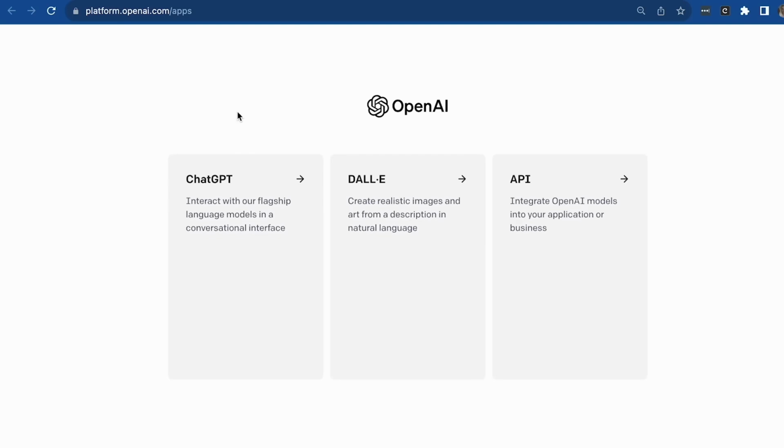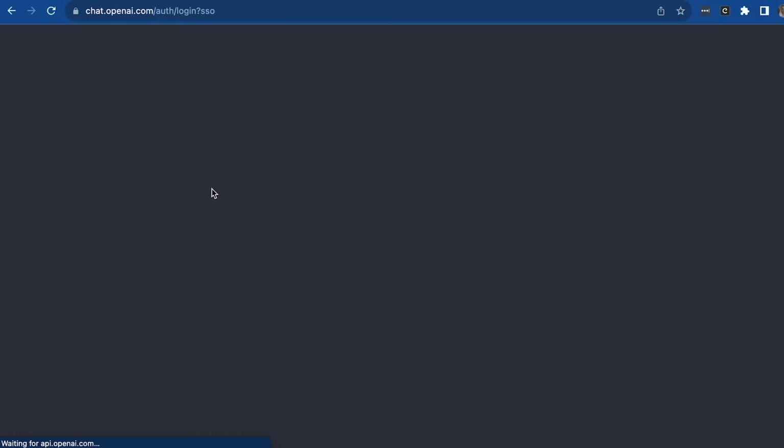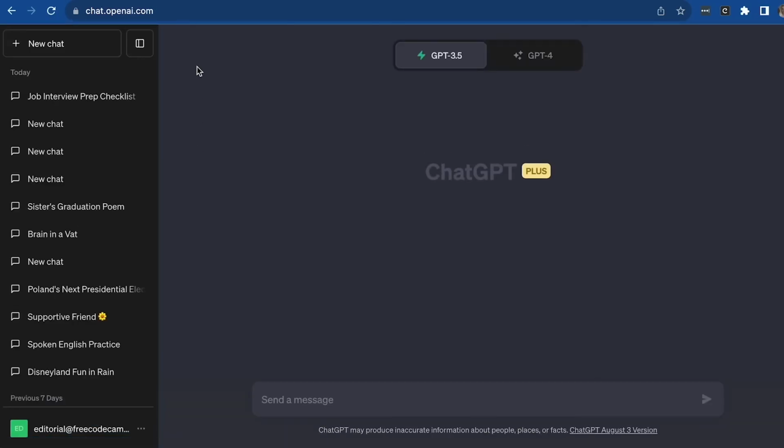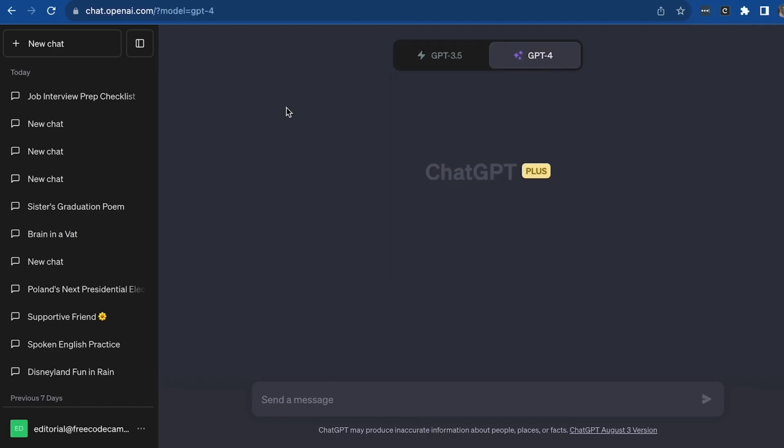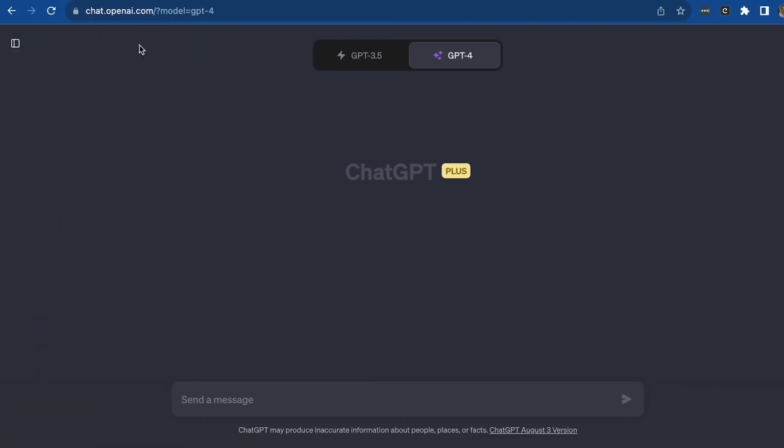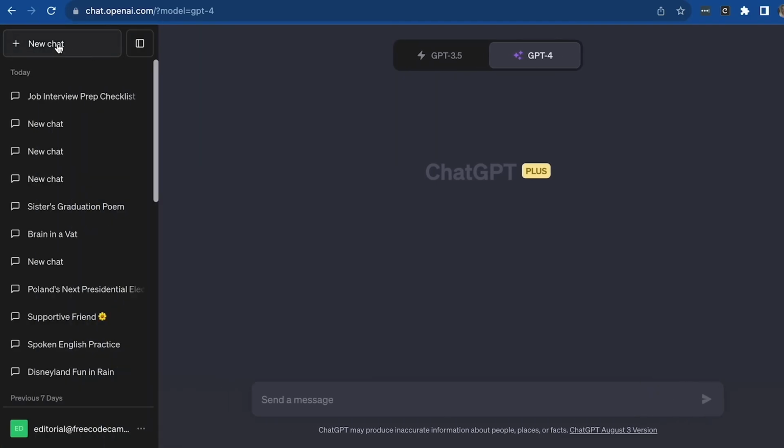For this tutorial, we are going to be interacting with ChatGPT-4, so please go ahead and click on here, and that will take you to the platform. Then I'm just going to switch to the GPT-4 model, which is the latest one. Okay? So great, you will see here all the previous chats that I've had. I'm just going to minimize this. And if we want to create a new chat, all we'd have to do is click the new chat button.